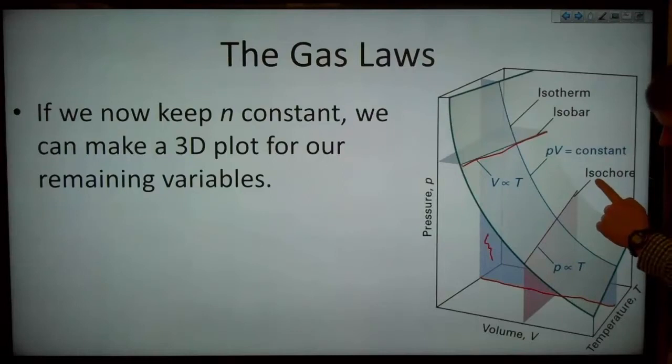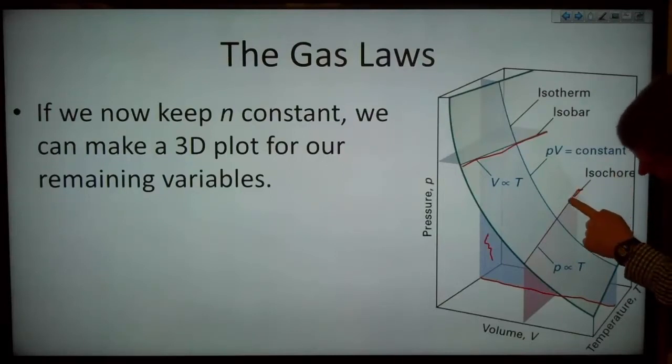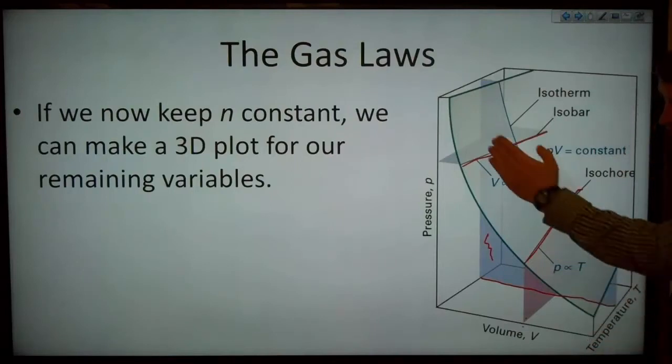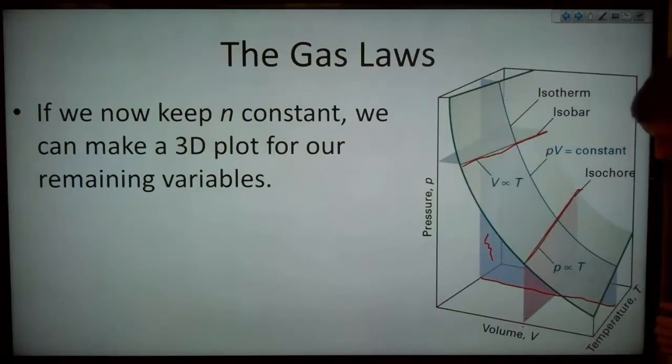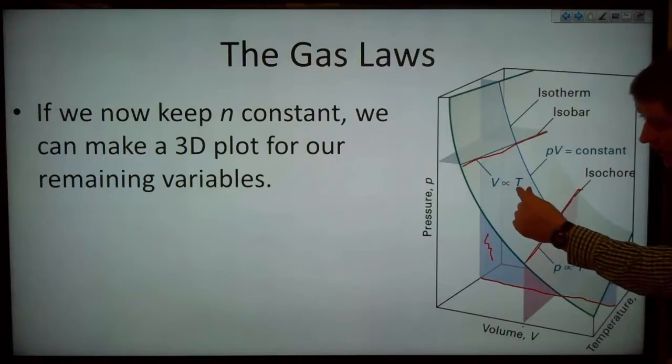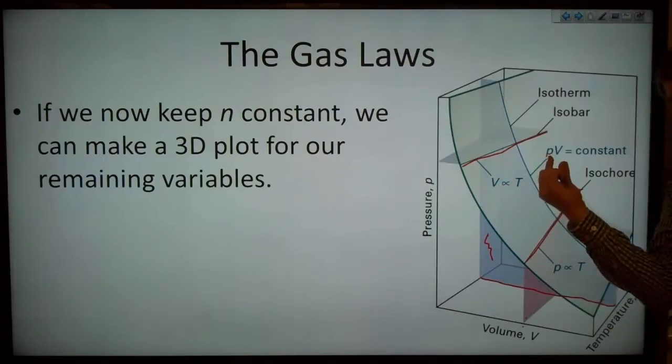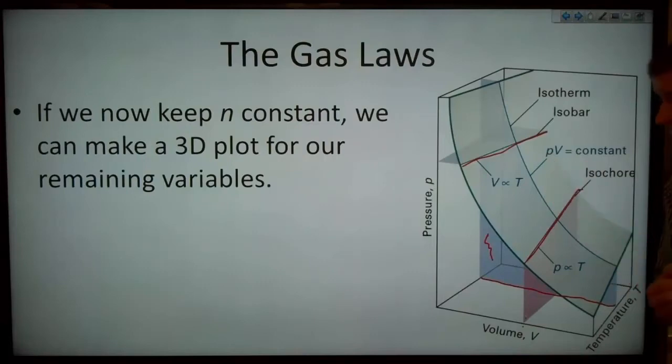Alternately, we could look at the isochore, which is this one. And so now we are not changing the volume, we're keeping that value fixed, but we're altering the temperature and seeing how the pressure responds. So we see pressure is directly proportional to temperature, we see volume is directly proportional to temperature, and here we see pressure is inversely proportional to the volume.